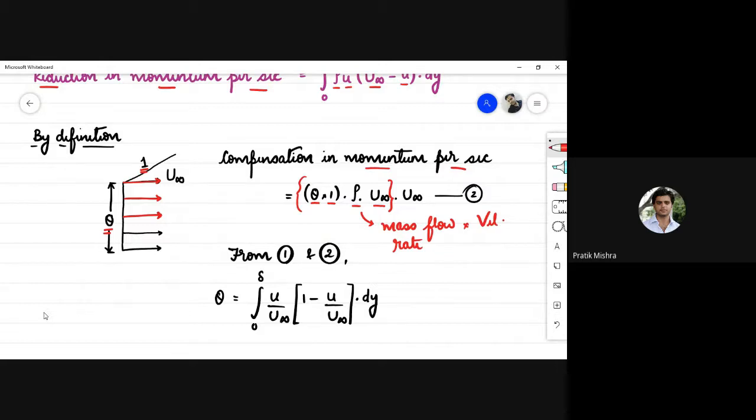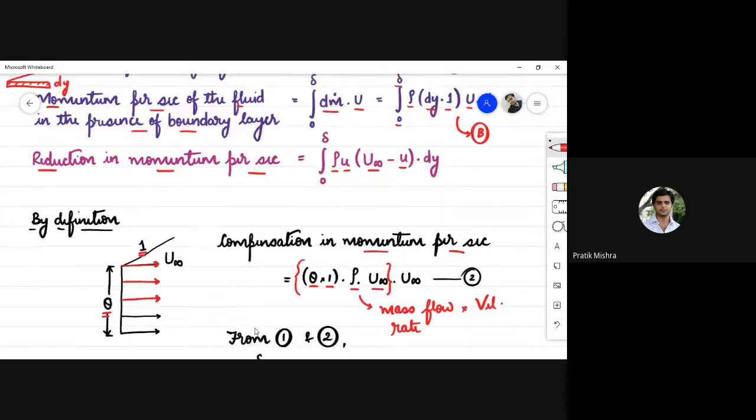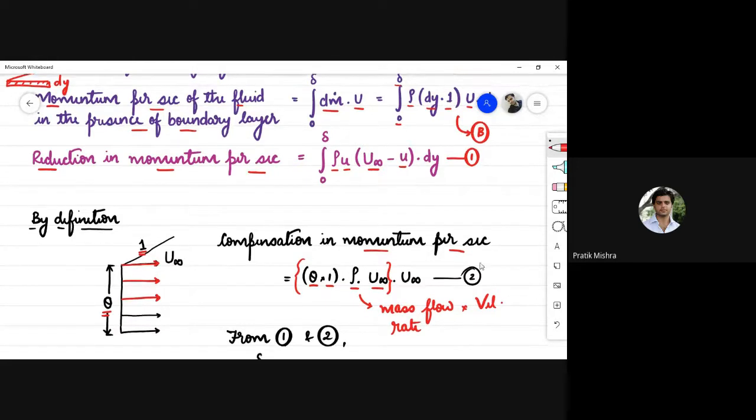Now equating 1 and 2, the reduction in momentum per second, name this as equation number 1, and the compensation in momentum per second, name it as equation number 2.